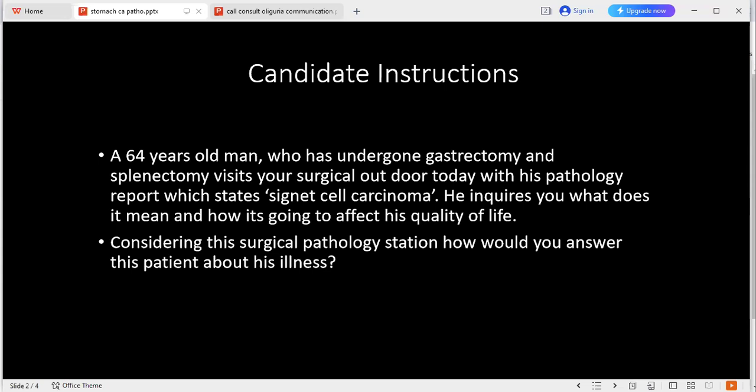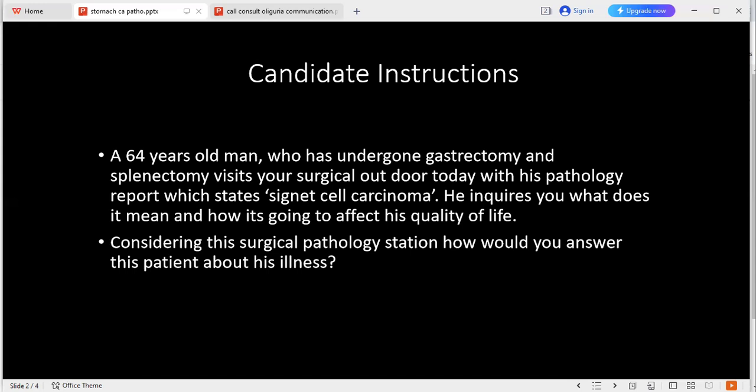Can you tell me the pathogenesis behind gastric carcinoma? Yes, ma'am. So initially, the gastric mucosa is normal, and with frequent irritation it undergoes chronic gastritis. This chronic gastritis gives way to intestinal metaplasia. The metaplasia becomes dysplasia, and then it harbors carcinoma in situ, that is in the mucosa, and it becomes an invasive carcinoma, ma'am. Okay, very good.